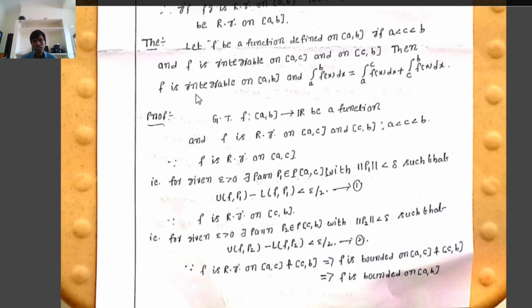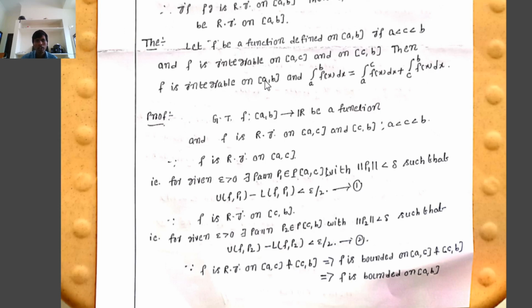Therefore, we conclude the theorem, hence proved. The theorem is: let f be Riemann integrable on the closed interval a comma c and the closed interval c comma b, where a is less than c less than b. Then automatically f is Riemann integrable on the whole interval a comma b, and the integration from a to b of f of x dx equals the integration from a to c of f of x dx plus the integration from c to b of f of x dx.